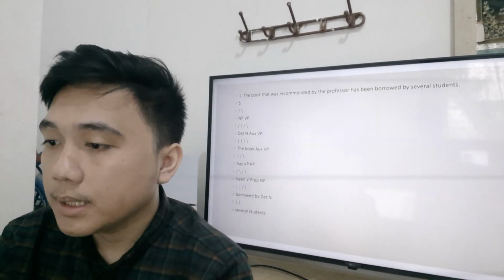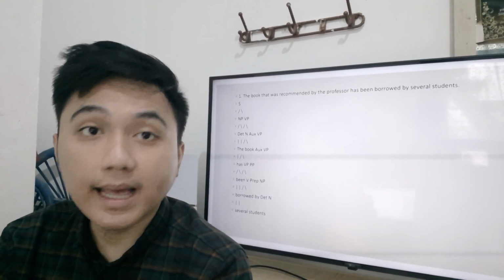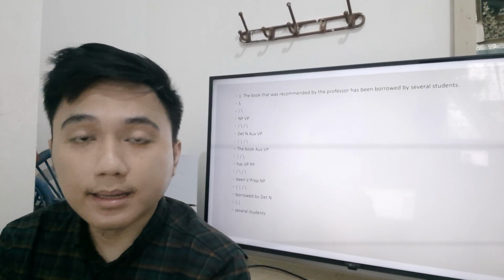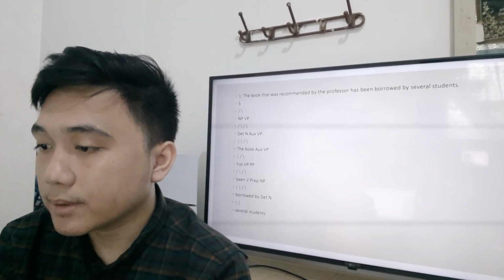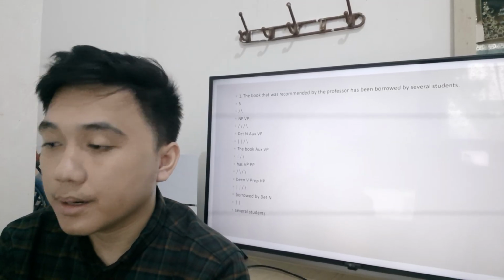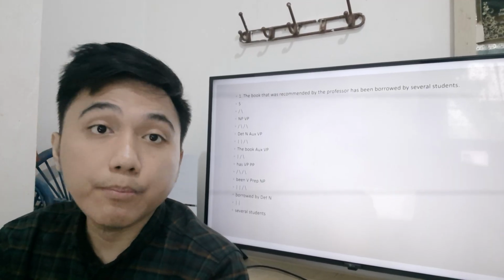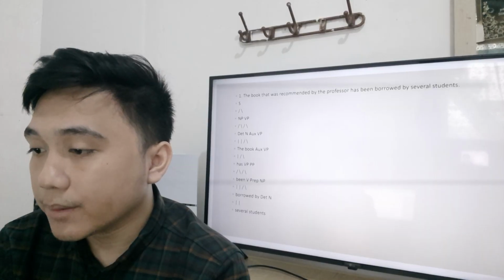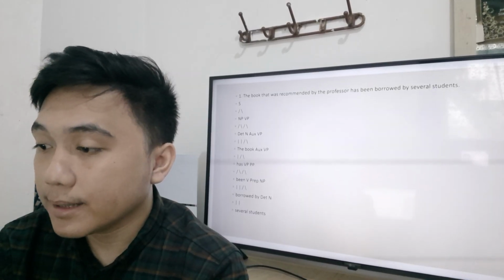First of all, the sentence is a declarative statement, symbol S. The second is the subject, noun phrase, the book that was recommended by the professor. This noun phrase contains a noun, book, modified by a relative clause, that was recommended by the professor.